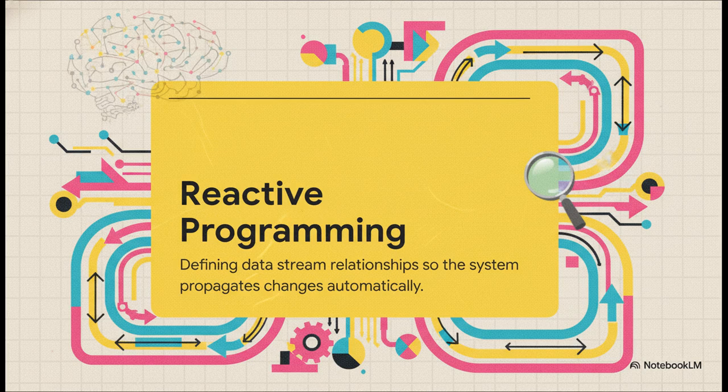And building right on top of that is reactive programming. Now, a lot of devs think they get this just because they know a library like RxJS exists. But real reactive programming is a fundamentally different mental model. Instead of imperatively giving your program step-by-step commands, you define the relationships between data streams, and then you just let the system propagate those changes automatically. It's a total paradigm shift.